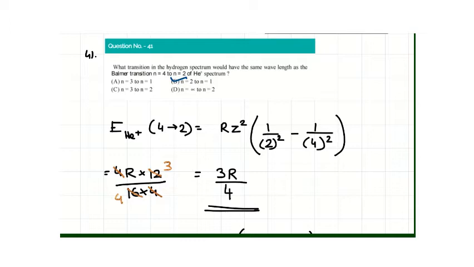The 41st question is, what transition in the hydrogen spectrum would have the same wavelength as the Balmer transition n=4 to n=2 for the helium plus spectrum? Now we can apply the formula lambda equal to R Z square times 1 by n1 square minus 1 by n2 square, which simplifies to 3R by 4.